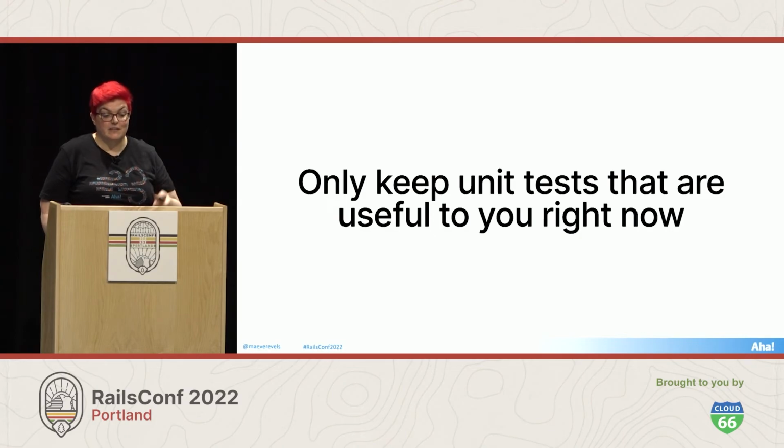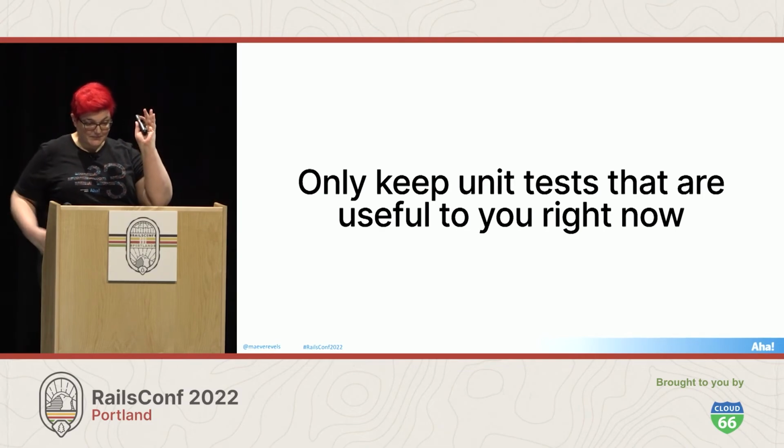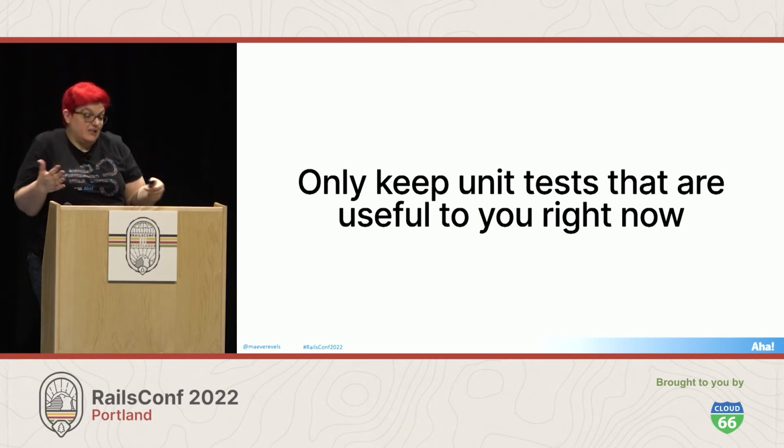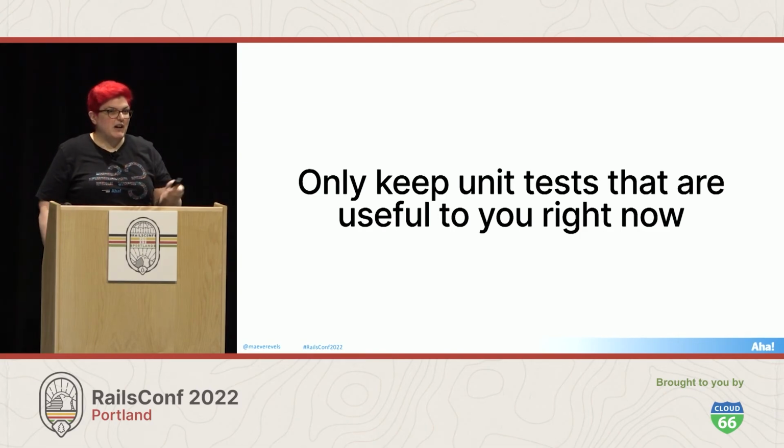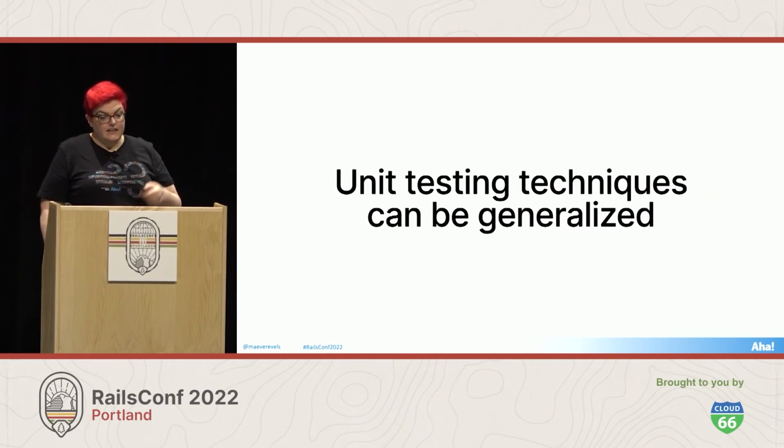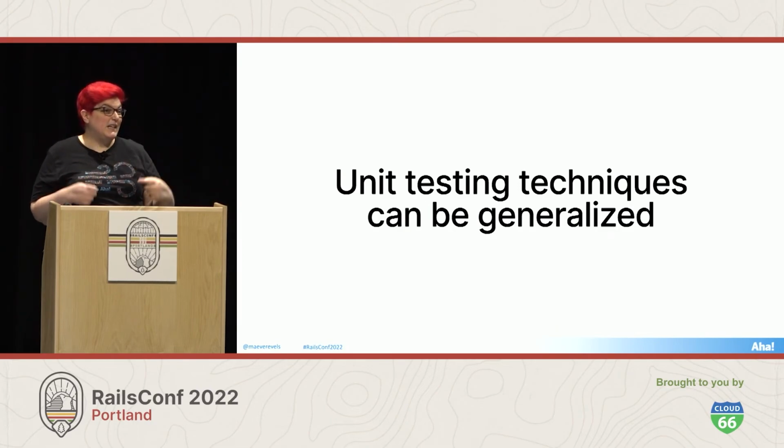And so the most important thing is only keep unit tests that are useful to you right now. It is never going to get more useful than it is right now. And since it's ephemeral, you don't have to keep it around because it might be useful to someone else in the future. As long as you have higher value test coverage that covers this code, don't feel bad about deleting old tests. And then the last thing is that you can find literally decades of solid advice about unit testing, and it's important to know that you can also apply many of these same techniques to higher level tests. I learned about the seam model in relation to unit tests, but behavioral seams apply at every level of the application.